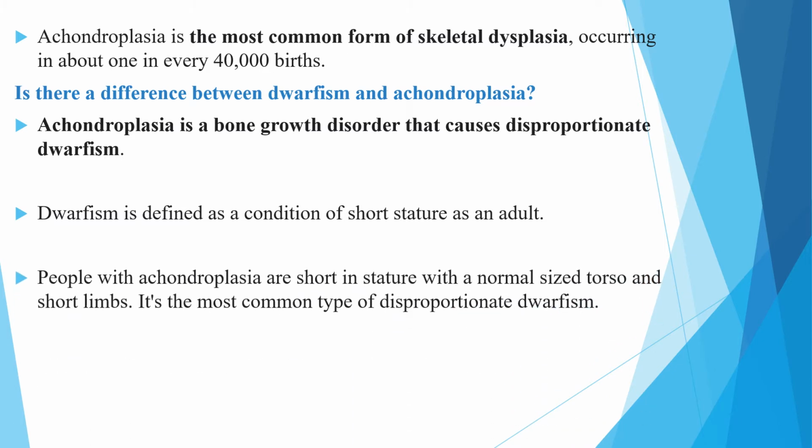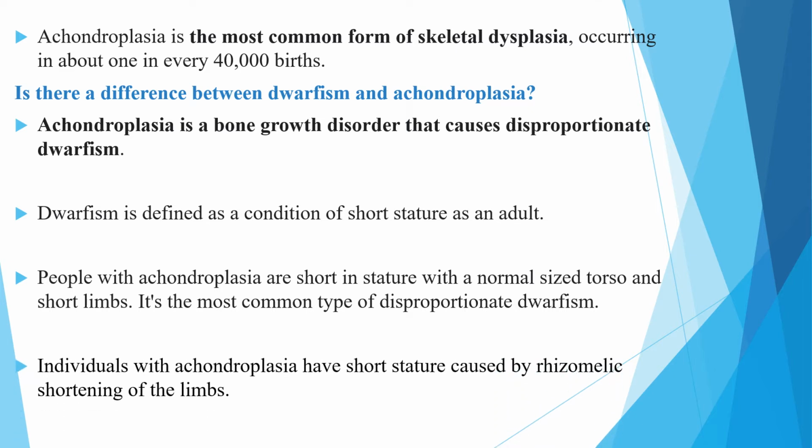People with achondroplasia are short in stature with a normal sized torso and short limbs, and it is the most common type of disproportionate dwarfism. So achondroplasia is part of dwarfism, which is due to bone growth disorder, and it is characterized by disproportionate dwarfism. Individuals with achondroplasia have short stature caused by rhizomelic shortening of the limbs.